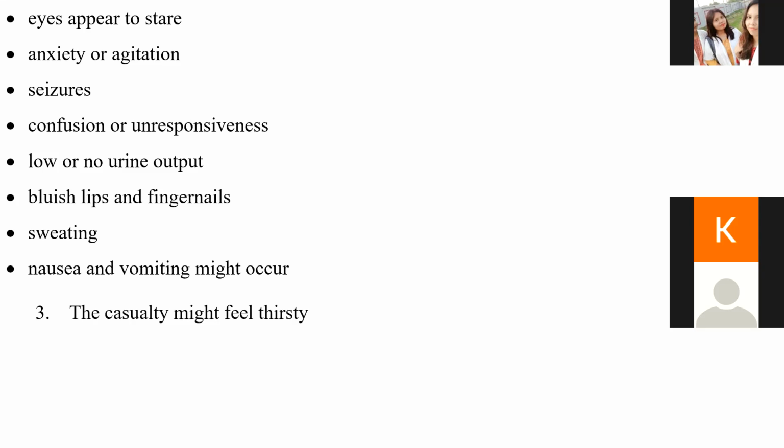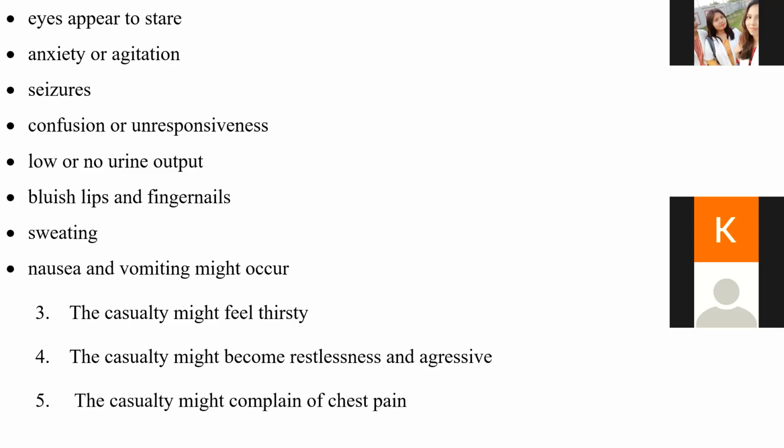Obviously, if our body has a lot of fluid loss, we will feel thirsty. And the casualty might become restless and aggressive, same thing. And then the casualty might complain of chest pain. जब shock होता है तो chest pain होने का बहुत ज़्यादा chances होता है. Sometimes the casualty might complain that I am having chest pain.